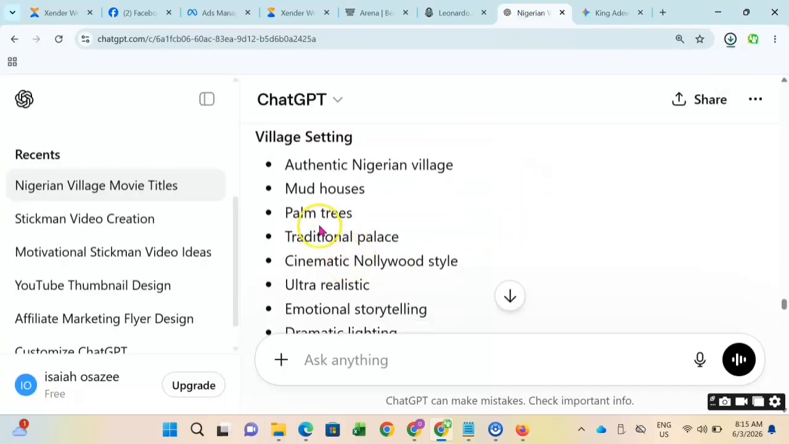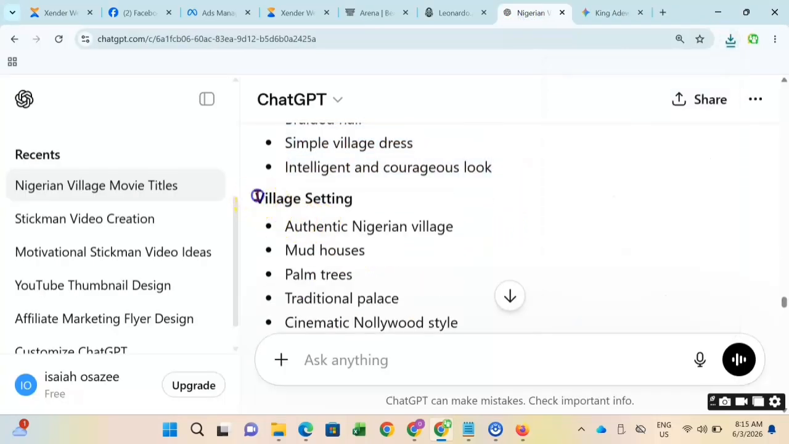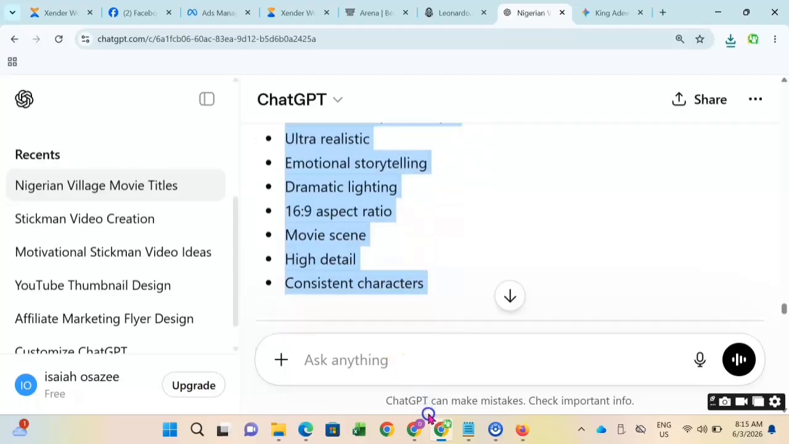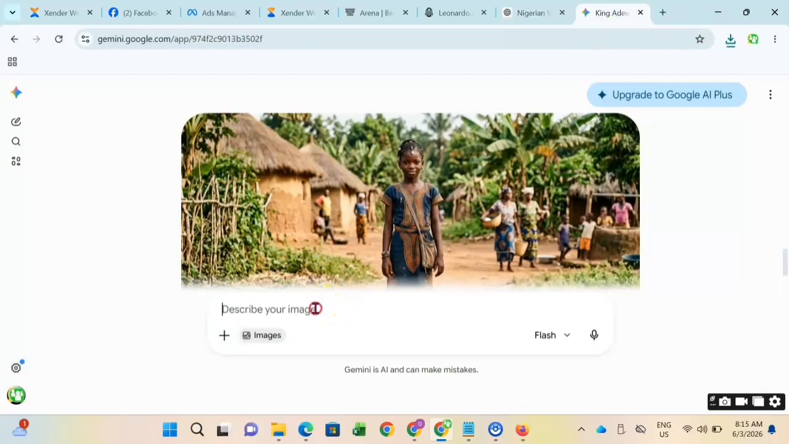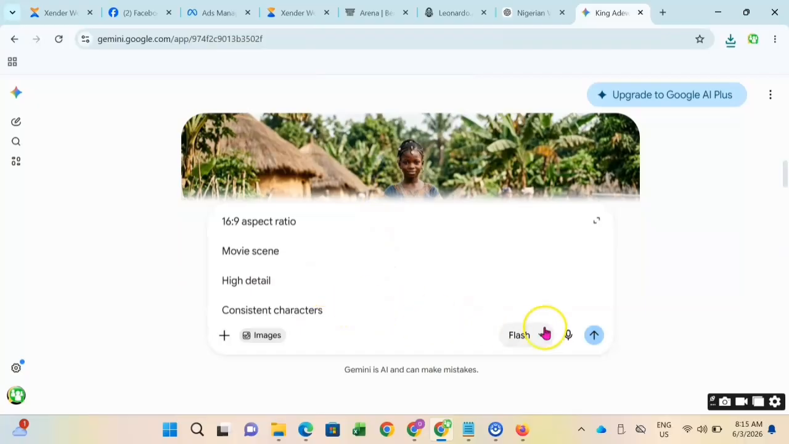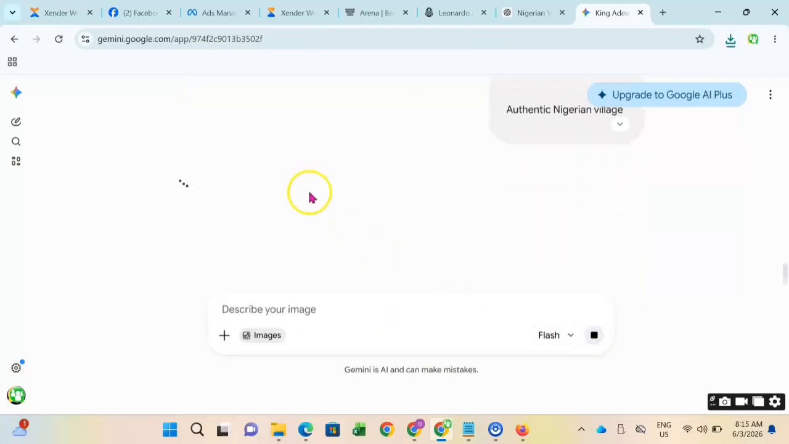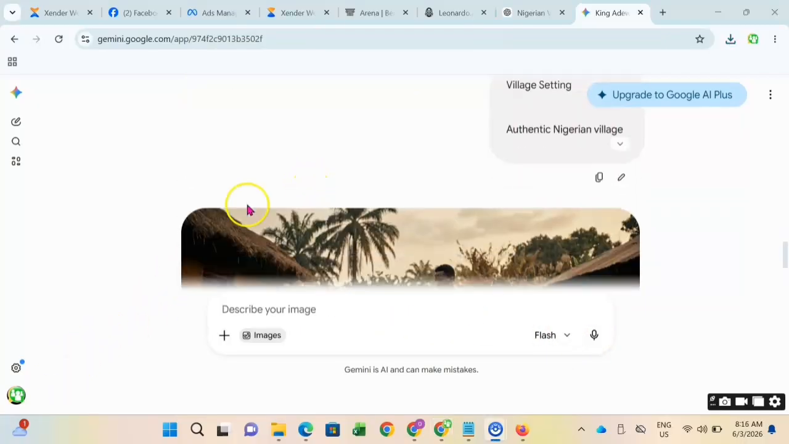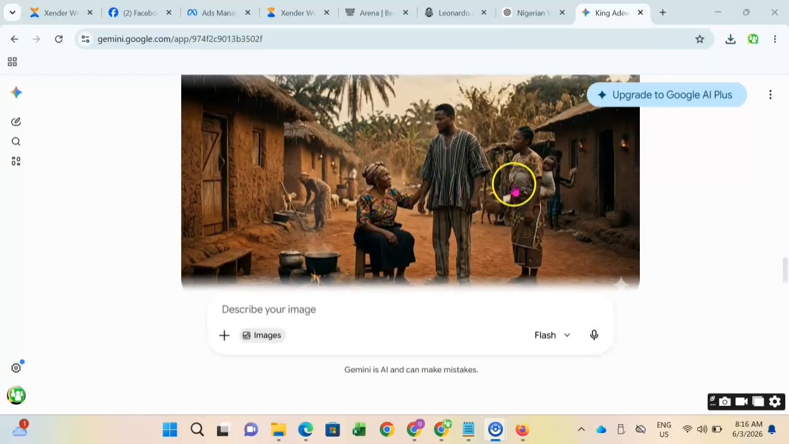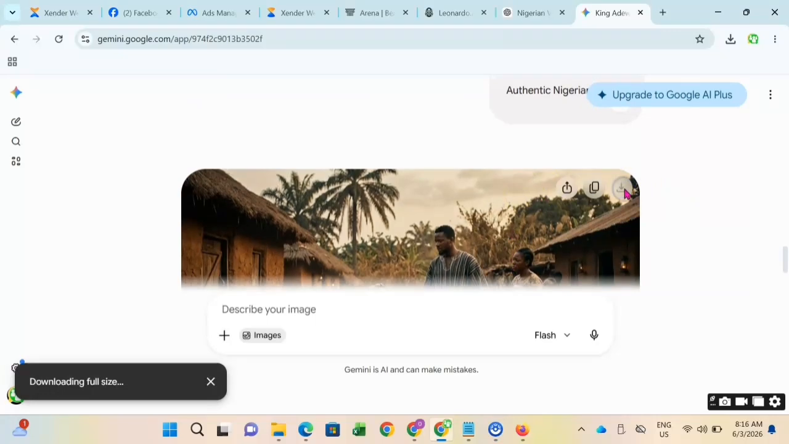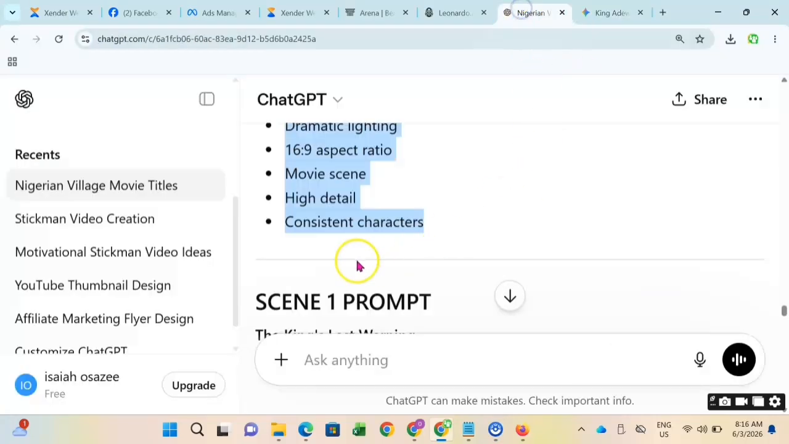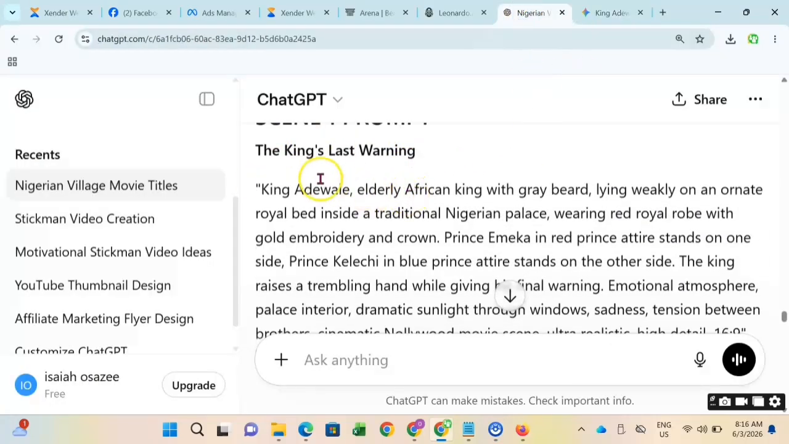Now go ahead and do the village settings. This is the village settings, the way the village will look. Copy it and paste it here. This is the look of the village, so let's see what we got with these particular settings. We might not need this later, but just in case, I'm going to download it. Now we are going to come to the scene.